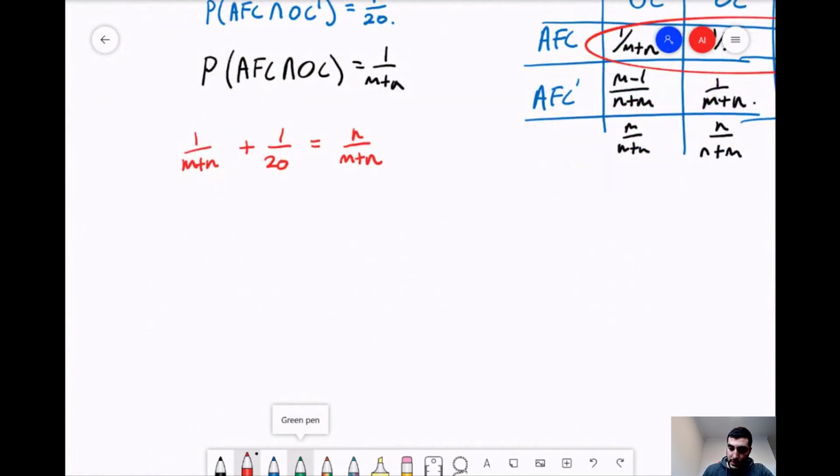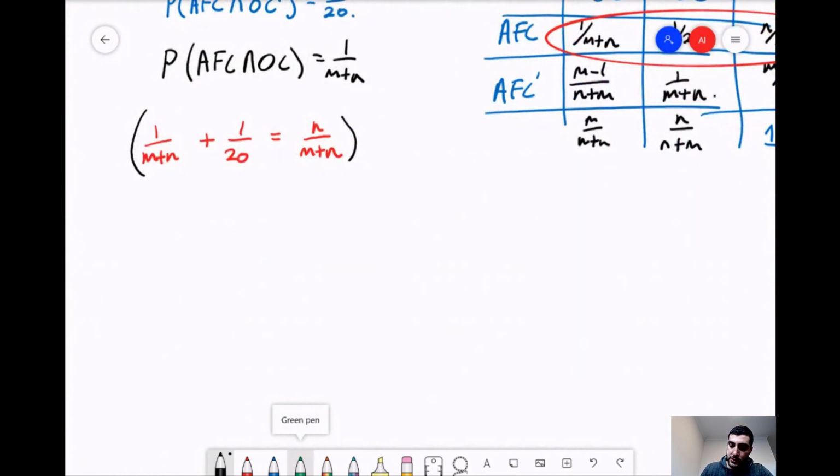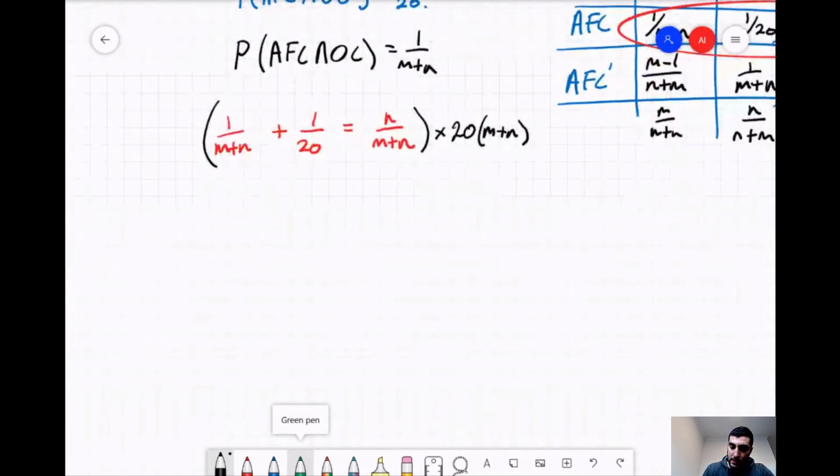Great. So if we take this whole expression and try to remove the denominator terms, so we convert this from a fraction to a better expression, we can multiply everything by 20 times M plus N, and be left with 20 plus M plus N is equal to 20N.